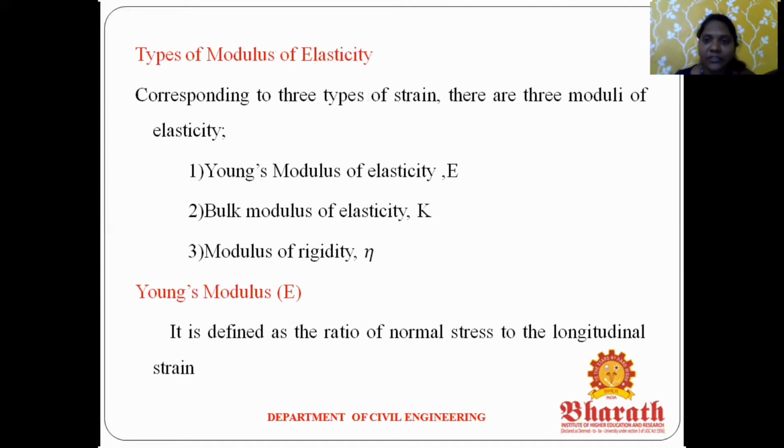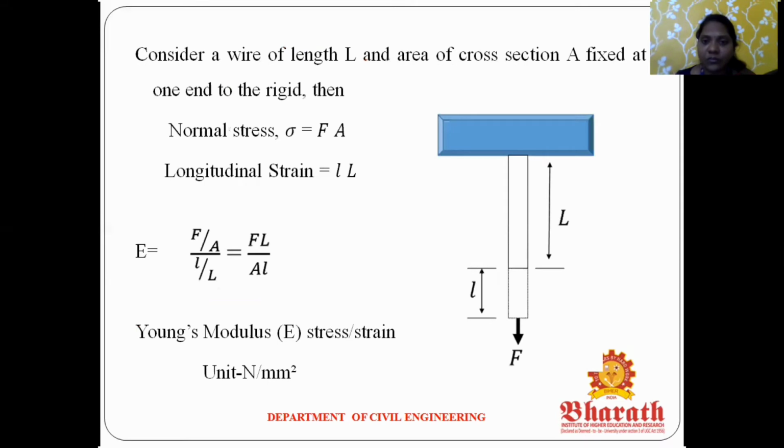Okay. The first one is the modulus of elasticity. What is the definition? The ratio of the normal stress to the longitudinal strain is called Young's modulus. You can see this image. Consider a wire of length L and cross-section area A, fixed at one end, which is rigid. Normal stress means force by area, so force and cross-section area.